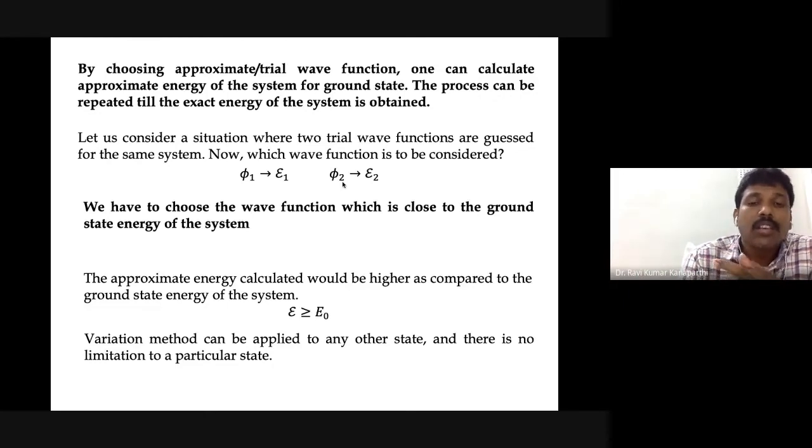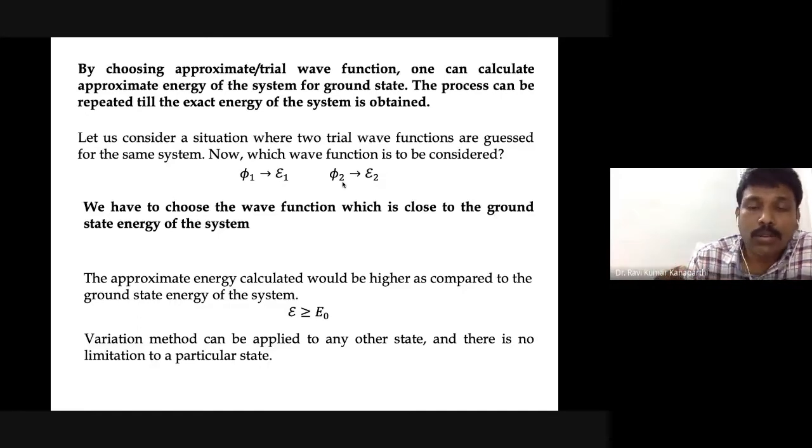One is the script A, the approximate energy which we have calculated by employing the trial wave function. Its energy will always be greater than the ground state energy of the system. This is actually the variation principle, and very rarely it will be equal.